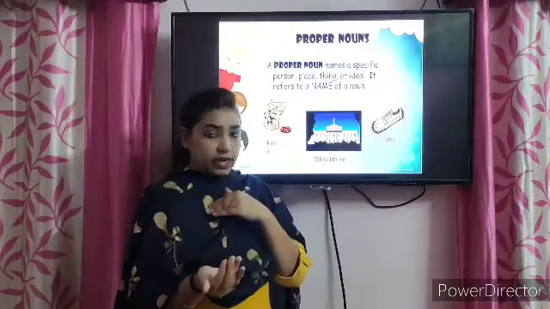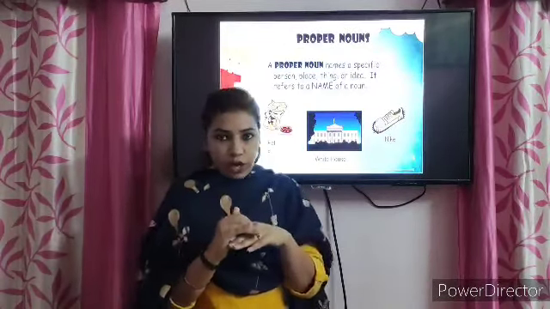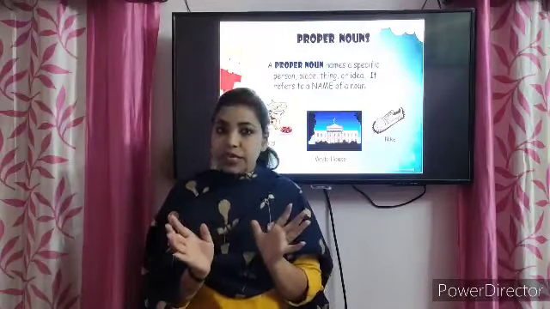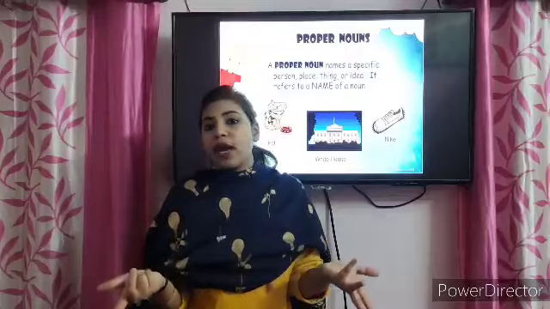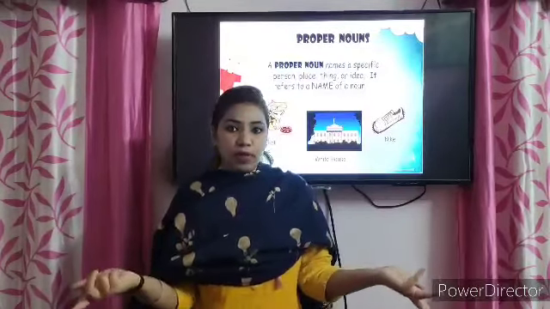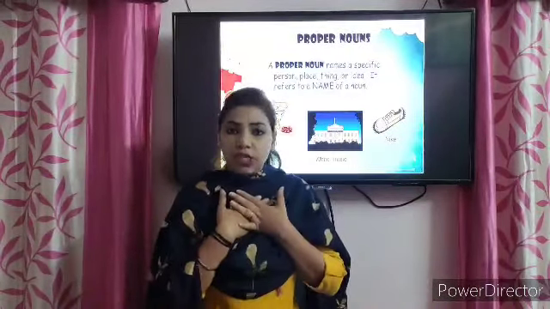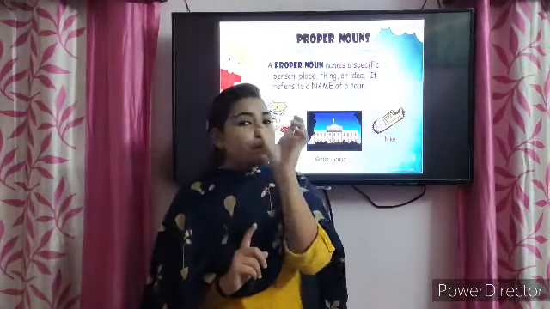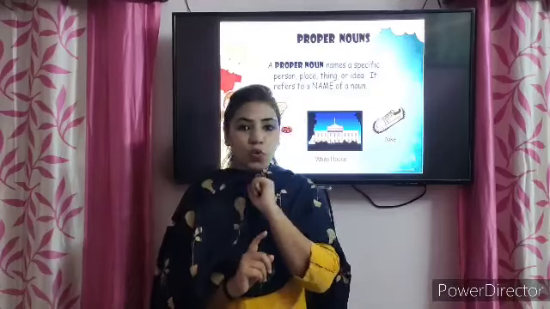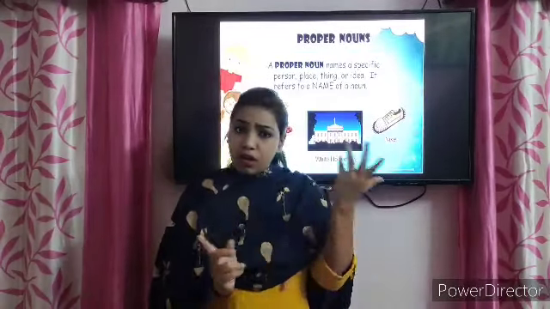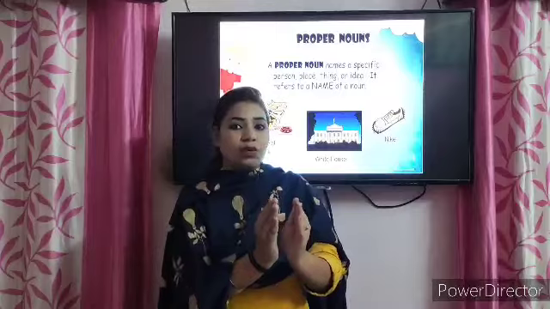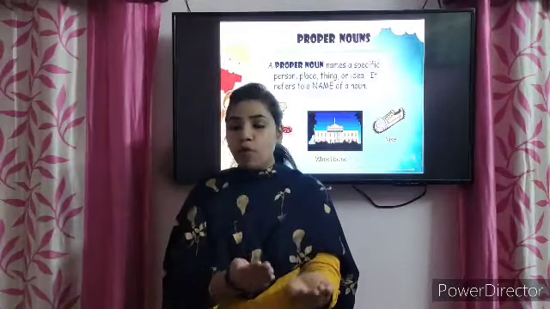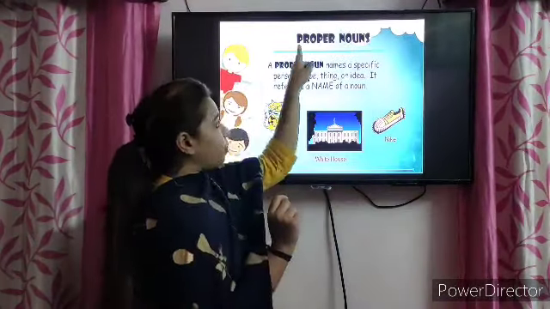I'm repeating again. For example, take the example of your class. In your class, you have so many boys and girls. If I talk about boys, you don't know which boy I'm referring to, because there are so many boys, बहुत सारे boys हैं और मुझे नहीं पता कि मैं किस boy की बात कर रही हूँ. But if I talk about a particular boy, for example, Gurnu, Ekamveer, or a girl like Nimrat, I am pointing towards a particular boy or particular girl, and taking the name of that boy and girl, that is called a proper noun.